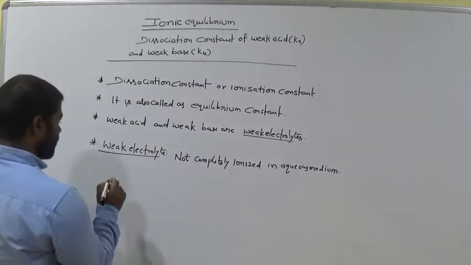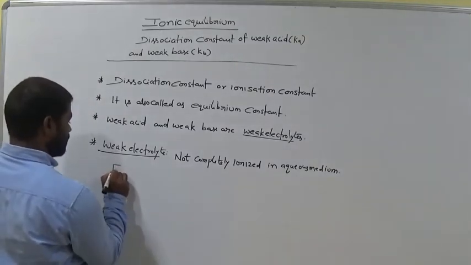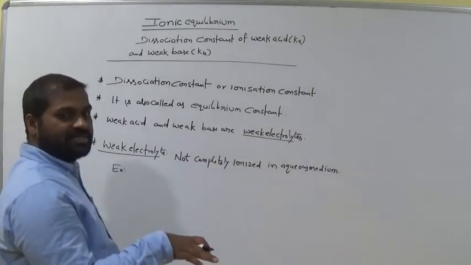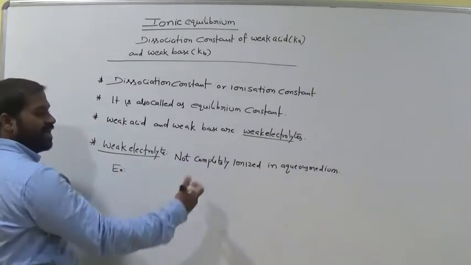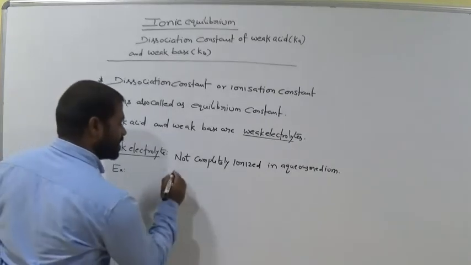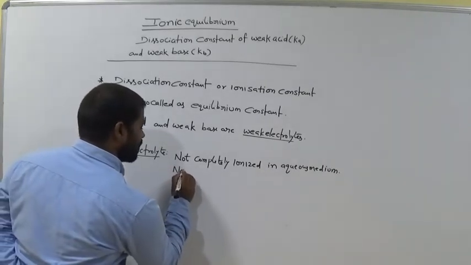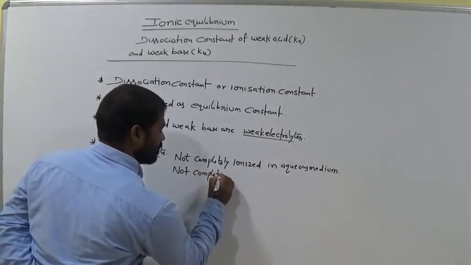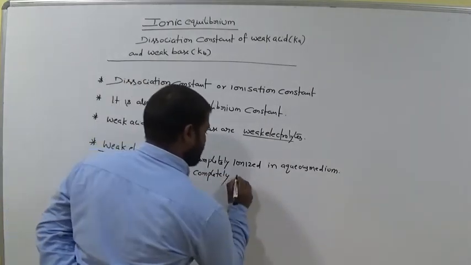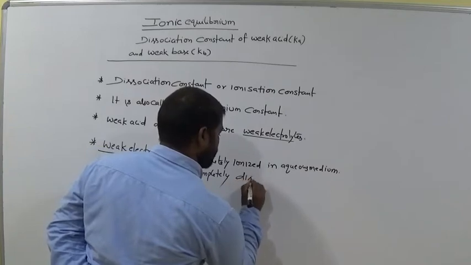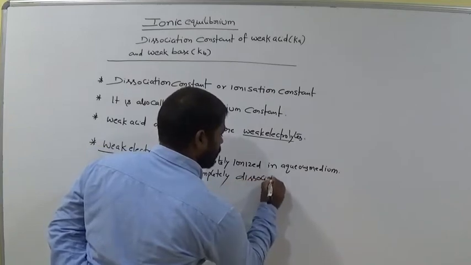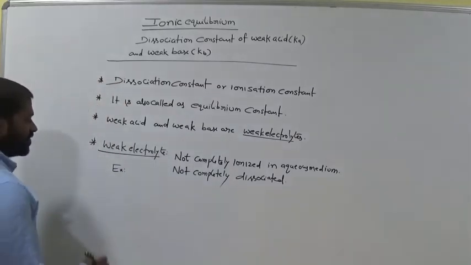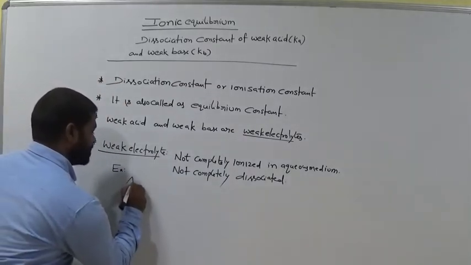Give me some example for it. If it is completely ionized, then we call it a strong electrolyte. Not completely ionized, not completely dissociated. For example, acetic acid.